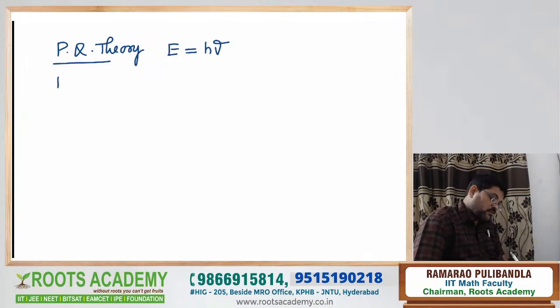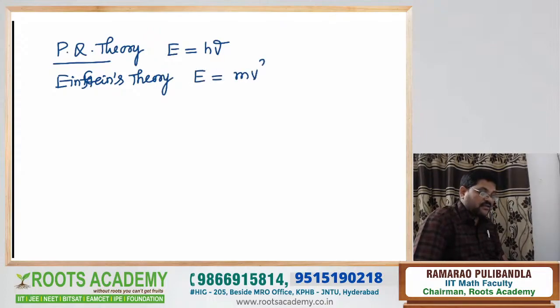And according to Einstein's theory, which is applicable to microscopic particles of matter, energy is equal to mc square. Here m means mass of the microscopic particle, c is the velocity with which the particle is moving, h is Planck's constant, and mu means frequency of the microscopic particle.